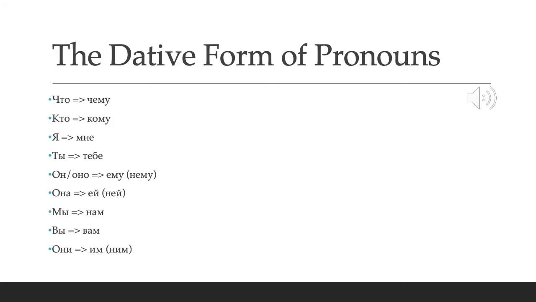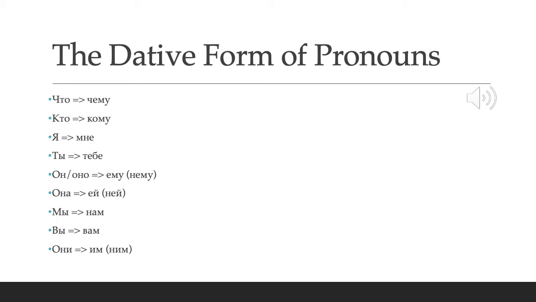In this lecture, we are just going to learn the dative form of pronouns. We are not going to learn the dative of nouns until later. So at this point, you can only talk about the age of someone using pronouns like I, you, he, she, and so on. And here on this last slide of the PowerPoint, we have the dative form of the pronouns. So что goes to чему, and this mu ending is a sign of the dative, as you will discover when we learn all the dative endings. But this mu ending is a marker of the dative.